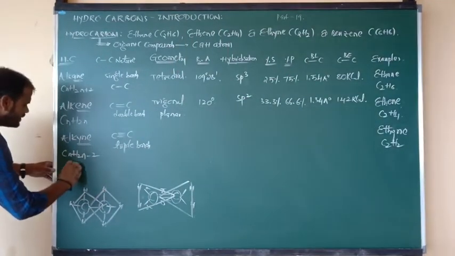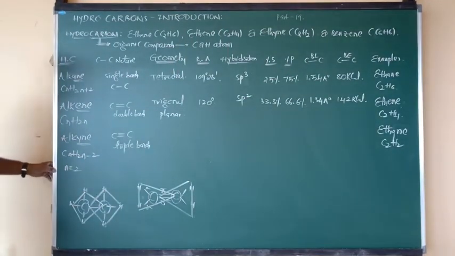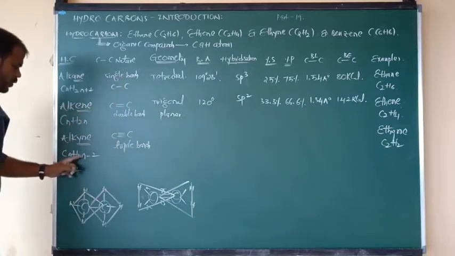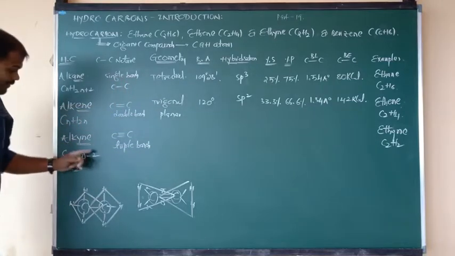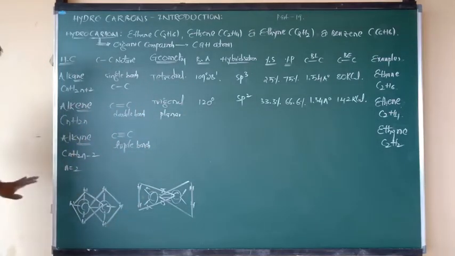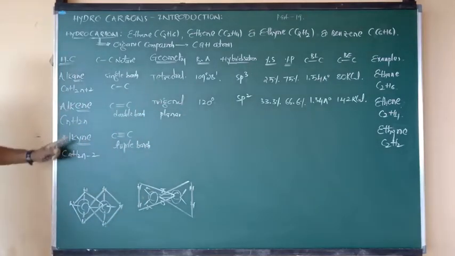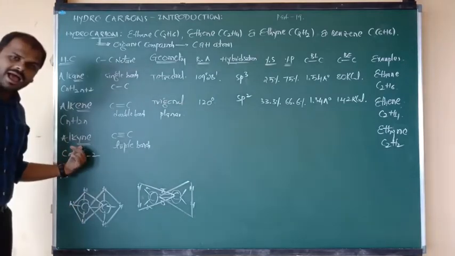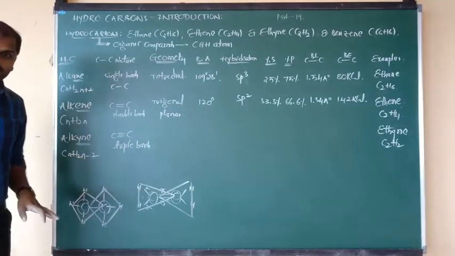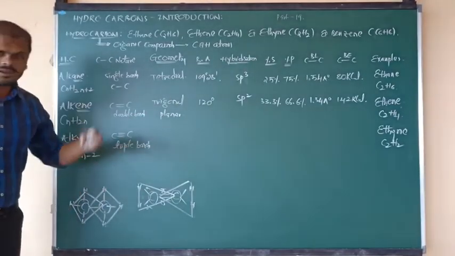How can we write it? Suppose in the place of n, I consider 2, so C2. 2n is 2 twos are 4, but 4 minus 2, again you get 2. That is nothing but C2H2. All of you understand? So this is the general formula of alkyne. In alkynes, carbon atoms are linked by triple bonds, and the example is ethyne.